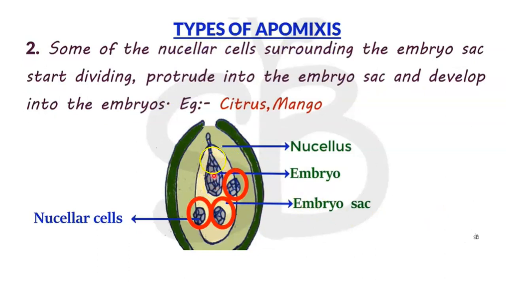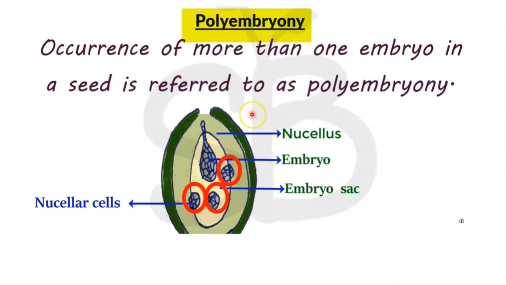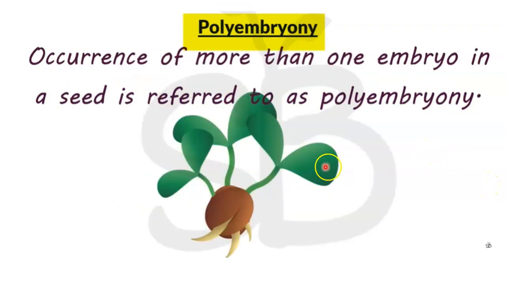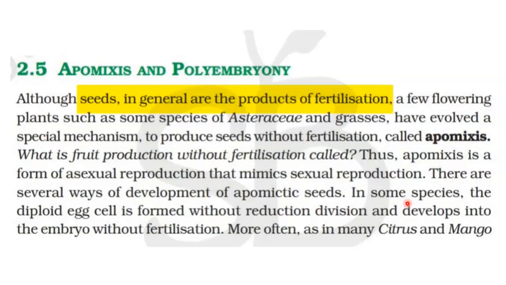So ideally there would be only one normal embryo, but because some of the nucellar cells started dividing and protruding into the embryo sac, all of these became embryos. So there are multiple embryos within a single embryo sac, or multiple embryos within a single seed, right? All this also becomes seed. So multiple embryos within the seed is called polyembryony. So what's the advantage of polyembryony? You just sow one seed, and from the single seed itself you will be getting many plantlets. So this is known as polyembryony. So these are some notes. If you want, you can pause it and take the notes, right?